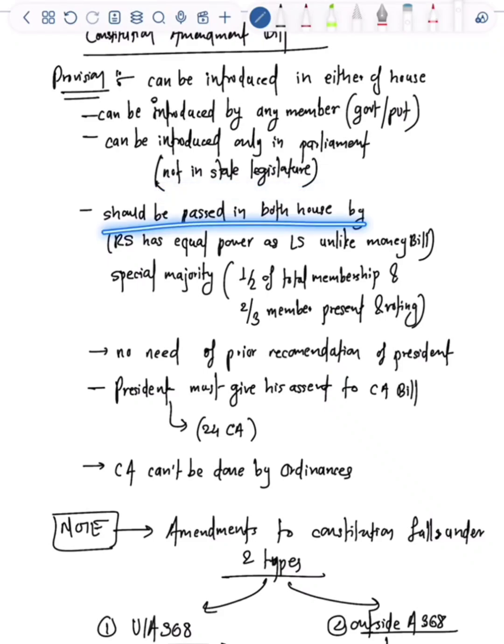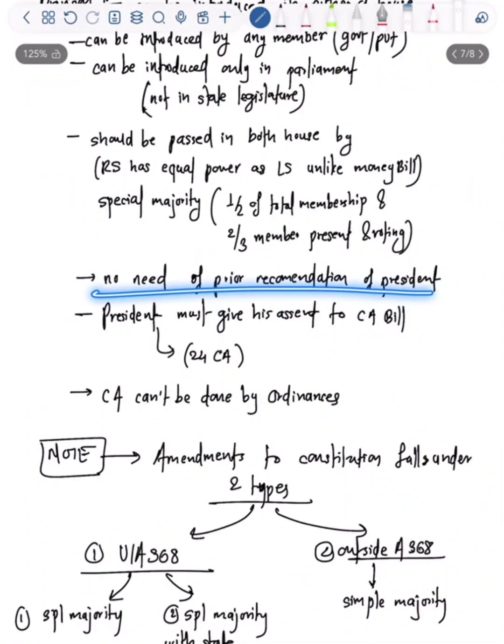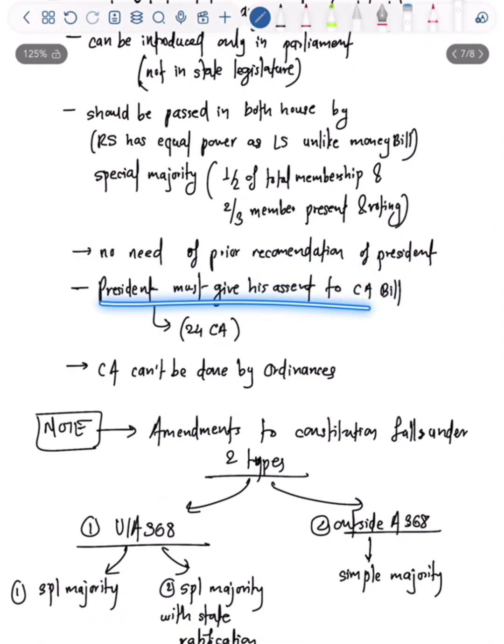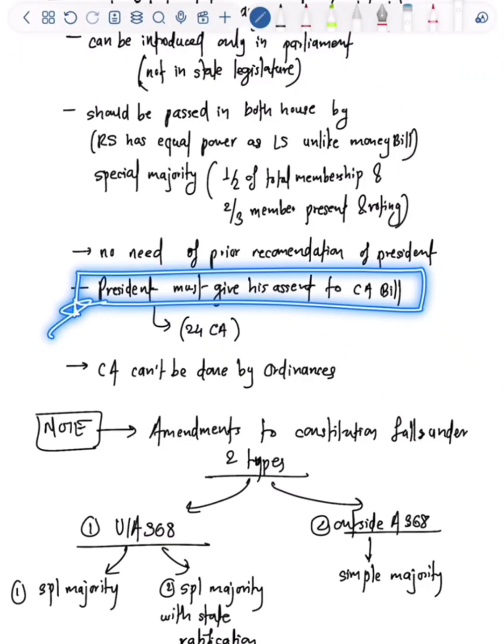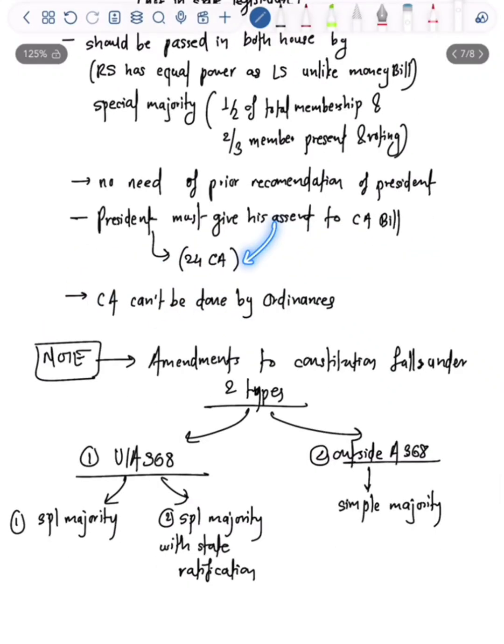It should be passed in both houses by special majority, that is, half of the total membership of the house and two-thirds of members present and voting. Note this: Rajya Sabha has equal power as Lok Sabha, unlike a money bill. In a constitutional amendment, there is no need for prior recommendation of the President. The President must give assent to a constitutional amendment bill as per the 24th Constitutional Amendment. It was added later; it is not present in the original Constitution.